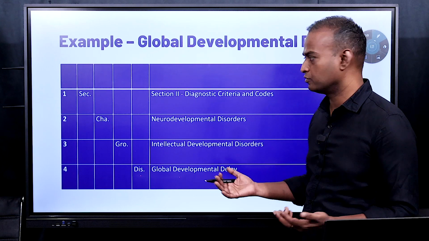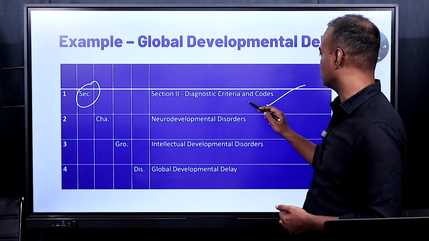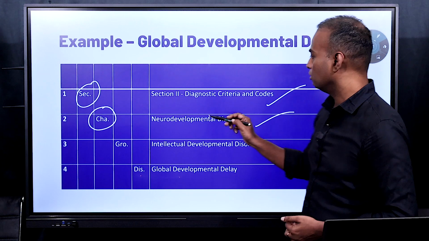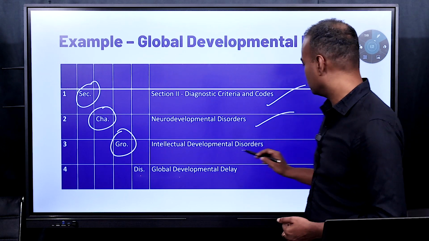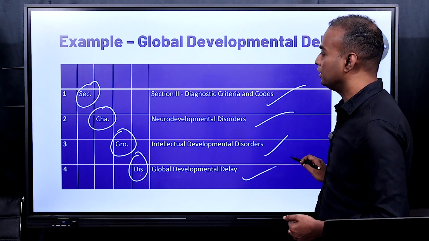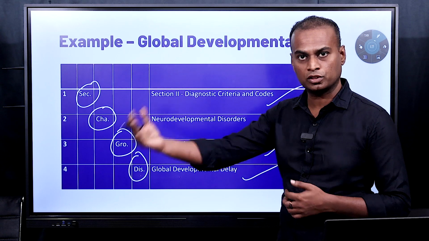This is one more way of representing the hierarchy. First one is section. It belongs to section 2, diagnostic criteria and codes. Second one is chapter, neurodevelopmental disorders. After chapter it has group, intellectual developmental disorders, and within the group it is global developmental delay. This is the hierarchy of DSM-5. You have to understand it before you look into the DSM.